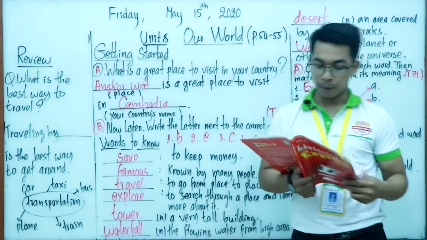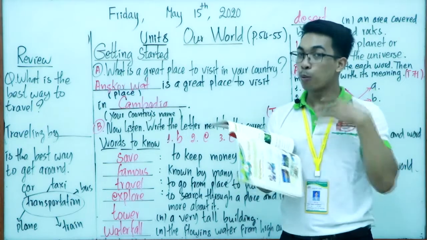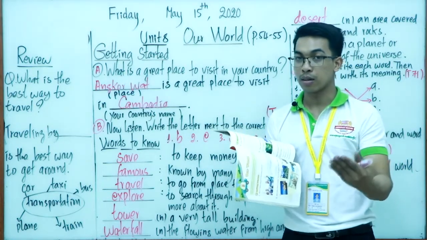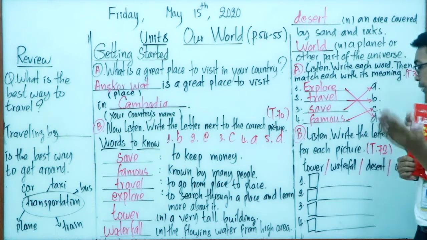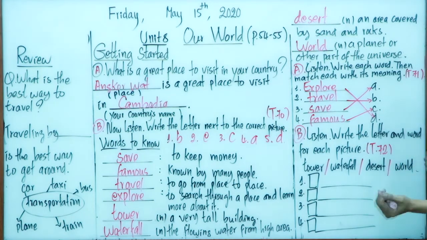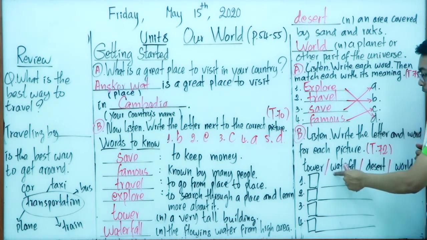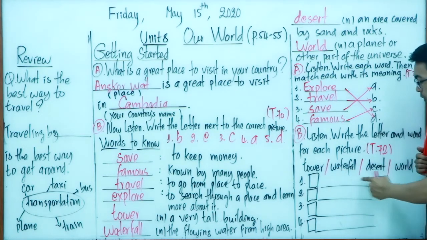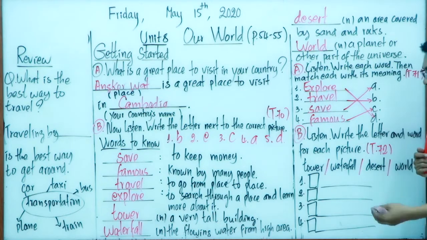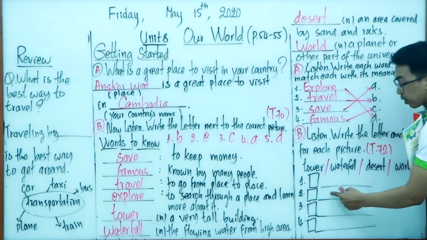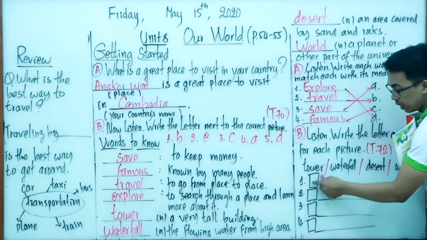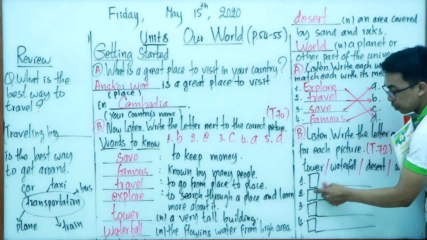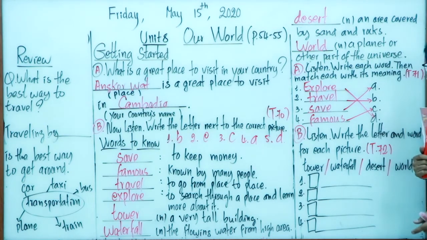Okay, so welcome back, everyone. So I hope your answers are correct, right? And so now let's check with me all together whether it is correct or not. So we have 4 words, right? I write on the whiteboard: tower, waterfall, desert, and world. So you have to complete carefully. So this is the box. So you have to write the correct letters. Write the correct letter. So number 1 up until number 4.